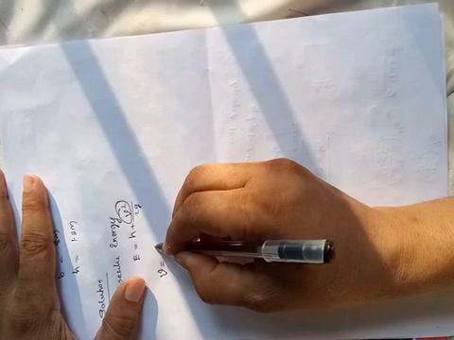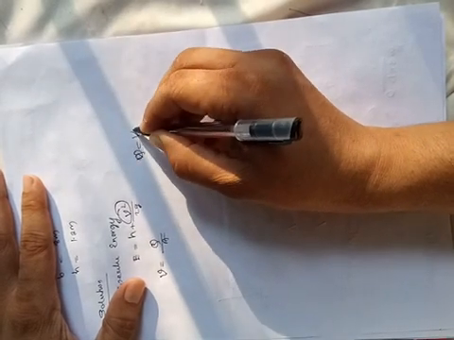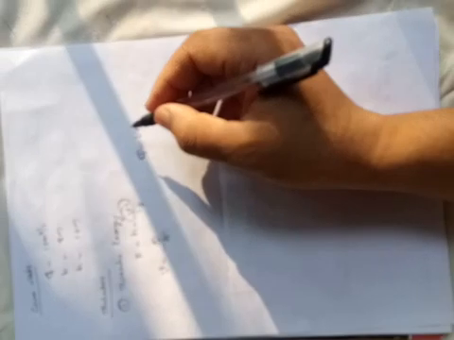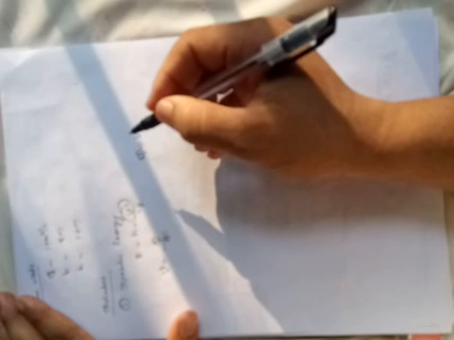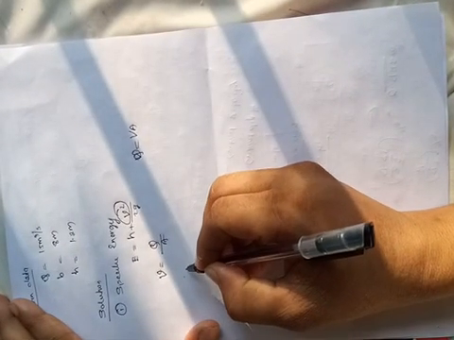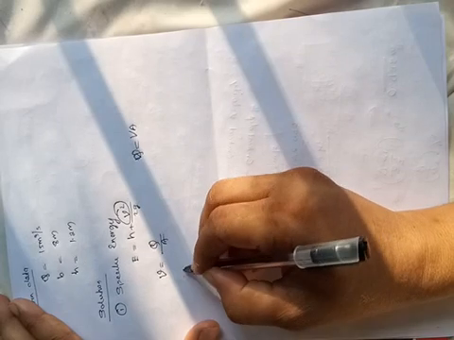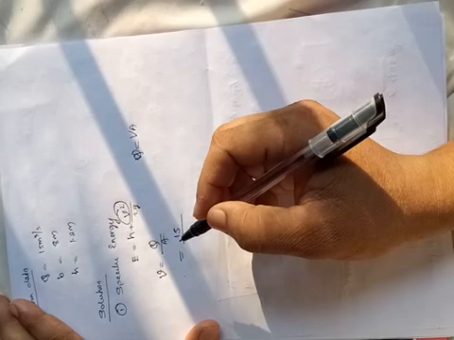Velocity is equal to Q by A. Already you know the continuity equation, Q is equal to V into A. So velocity is equal to Q by A. Here Q, the discharge, is 15, divided by area.